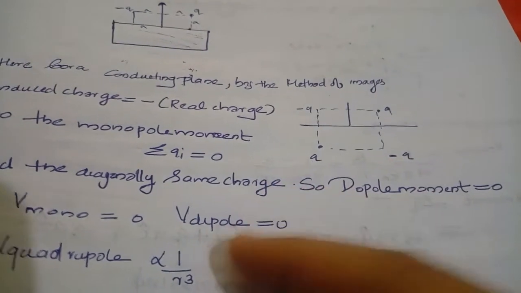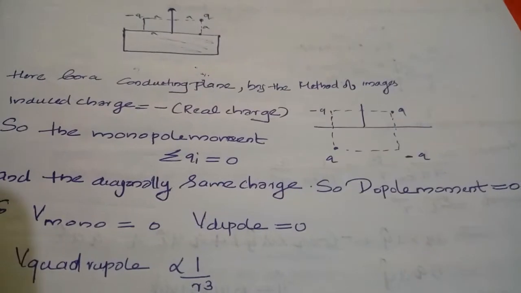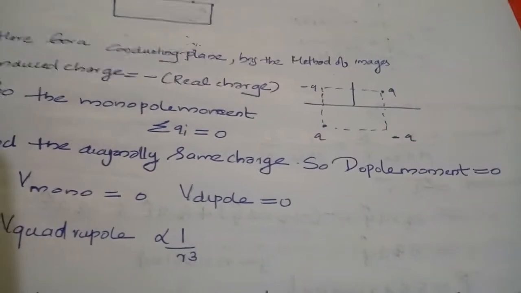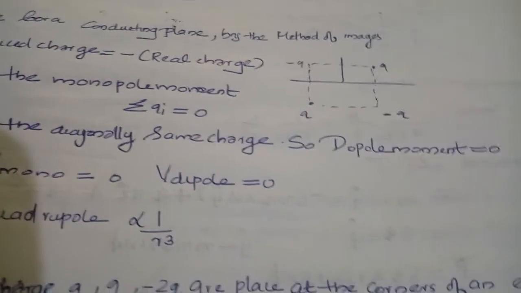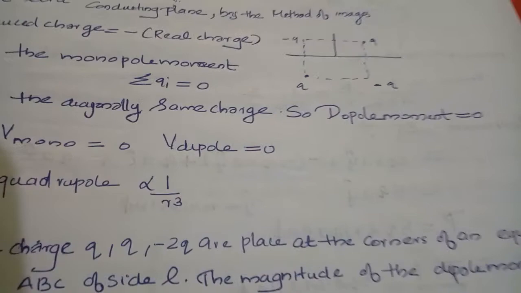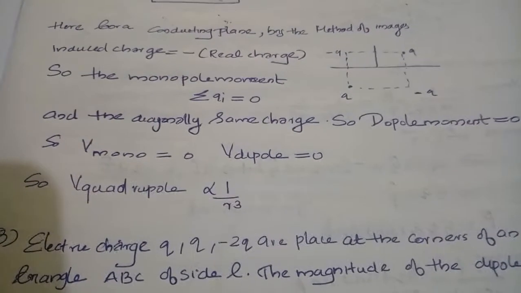understand that the monopole moment is equal to 0, because the summation of all charges of the system is equal to 0, and also in the system the diagonally opposite charges are the same, so the dipole moment is 0. So V mono, V dipole is equal to 0. Next, V quadrupole moment, V is directly proportional to 1 by R cube.